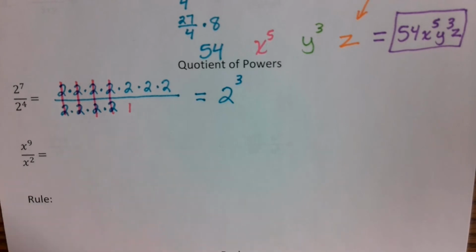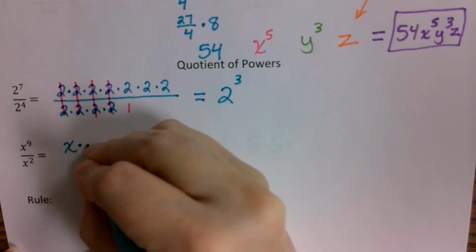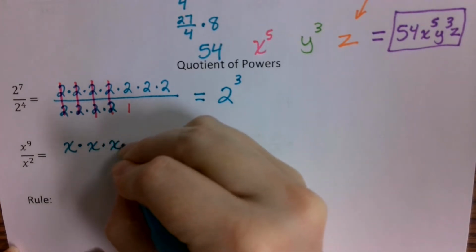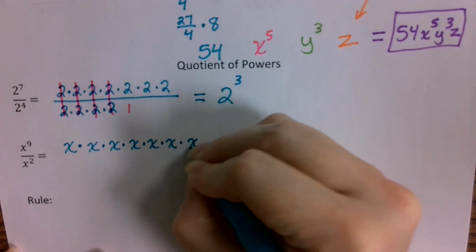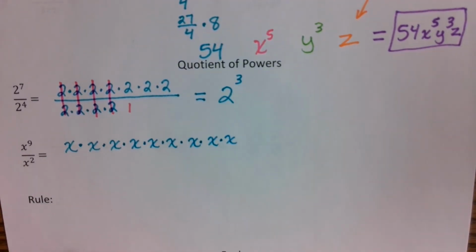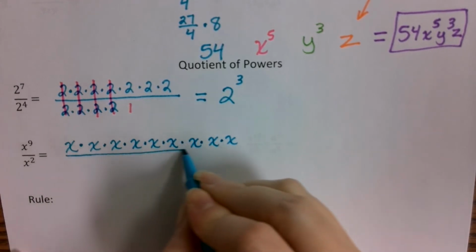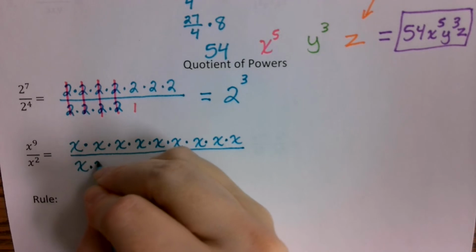Same thing if I were to do this with the x's. I have 9 x's, right? X to the 9th. X times x times x times x times x times x times x times x. I've got 9 x's on the top. And then I've got x squared on the bottom. So just x times x.